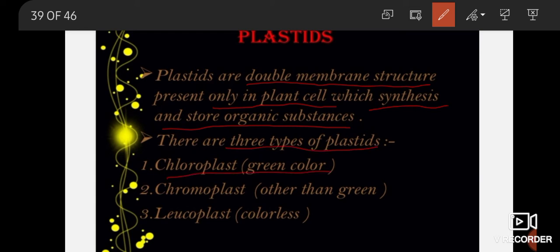Chloroplast has green color, chromoplast has colors other than green. Other than green color means red, yellow and orange, and leucoplast is the colorless plastid. So this is a very important point, and many times asked in exams: which three different types of plastids are there, or which plastid has green color pigment, or which plastid is colorless, or which plastids have colors other than green. So you people get the idea from here.